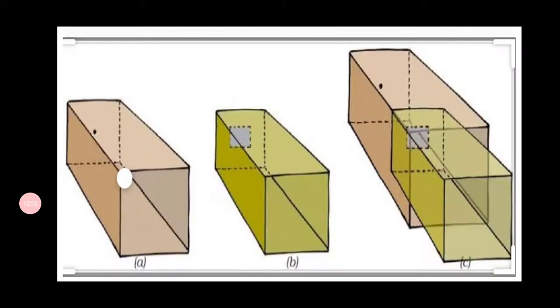So now just look at the diagrammatic presentation, how the condition has to be made. In this, if you just notice, we have taken two boxes. The brown color cardboard box is the bigger one, and the green color cardboard box is the smaller one. Now the front portions of the two boxes are cut open. And at the opposite end, the box which is bigger has been made with a pinhole, and the box which is smaller has been cut into the shape of a square of about 5 to 6 centimeter.